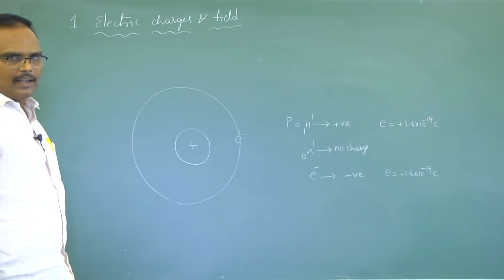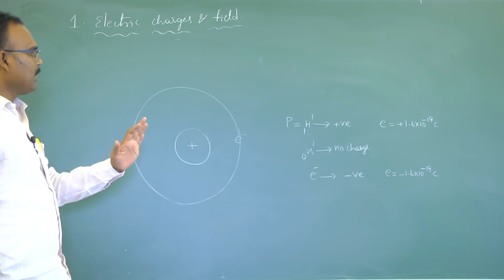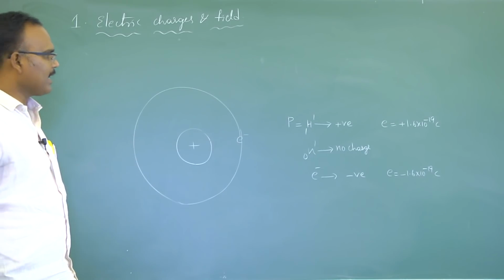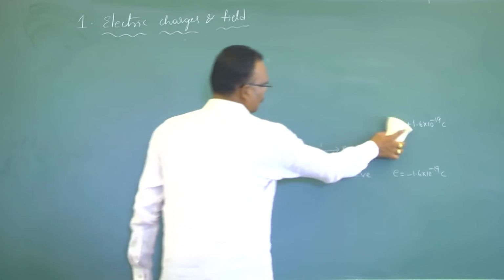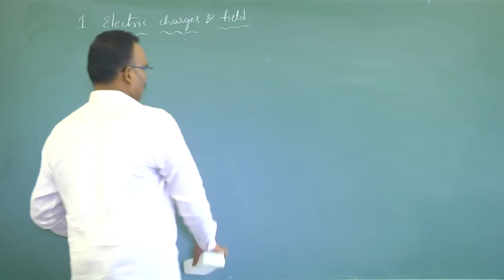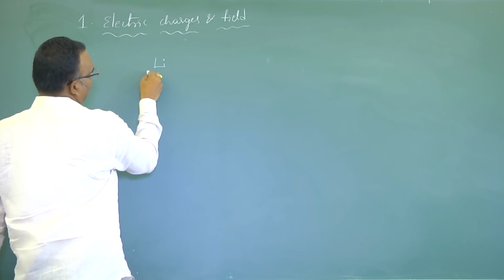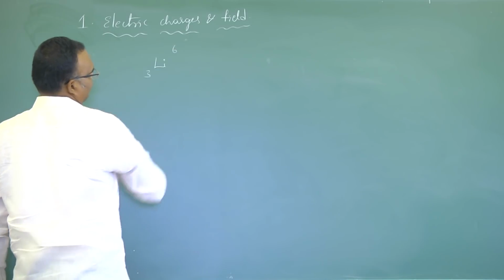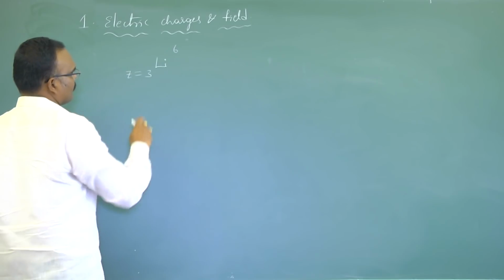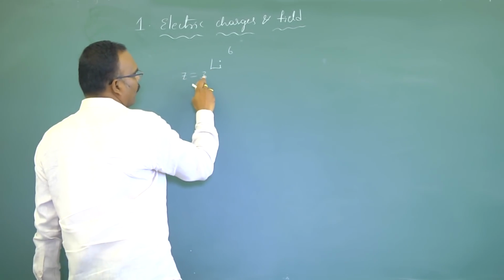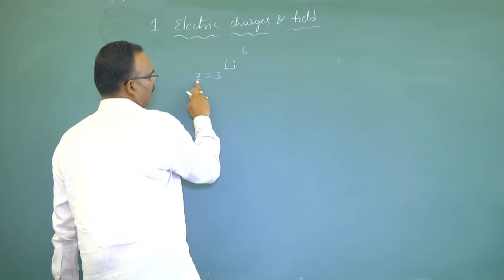To understand how a body acquires a charge, we'll take one simple atom, lithium. Lithium can be represented as Li, with 3 as atomic number Z and 6 as mass number A. The number of protons present in the nucleus is represented by the atomic number.